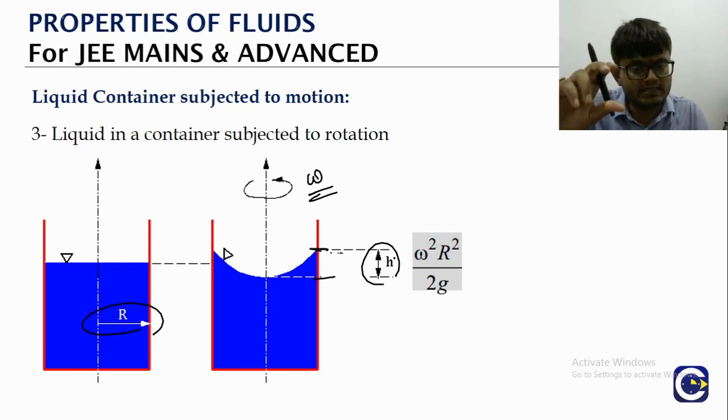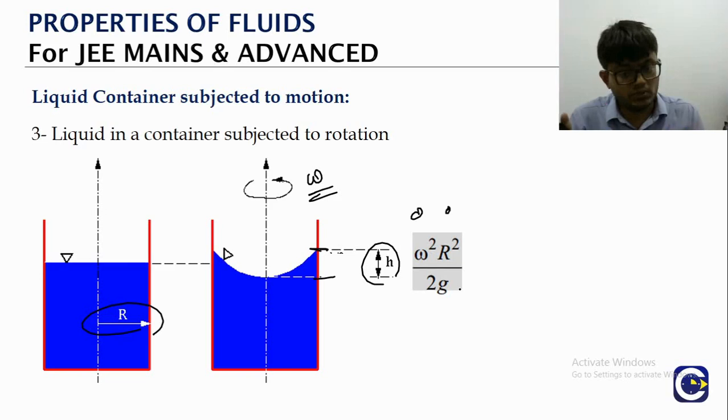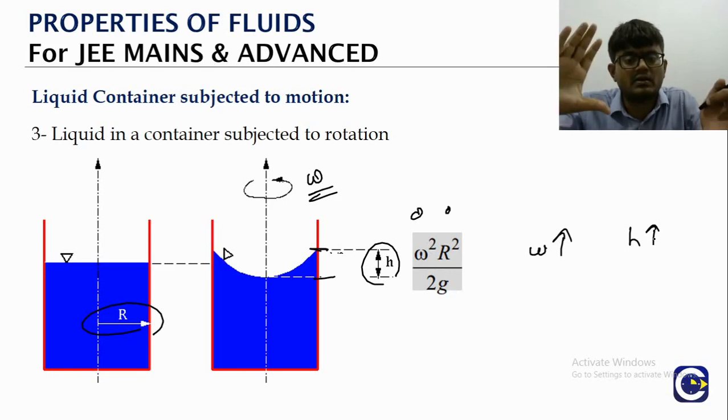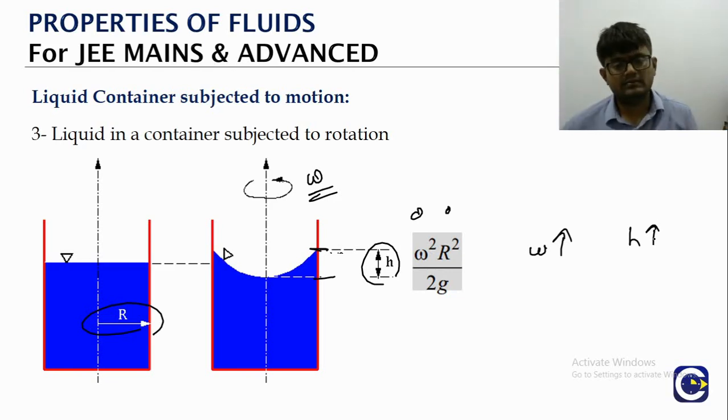The height of the meniscus will be given by omega square into r square by 2g. As omega is increasing, h value also will increase. So if you rotate it faster, the meniscus will have a greater height. This also we will get by using the free body diagram approach.